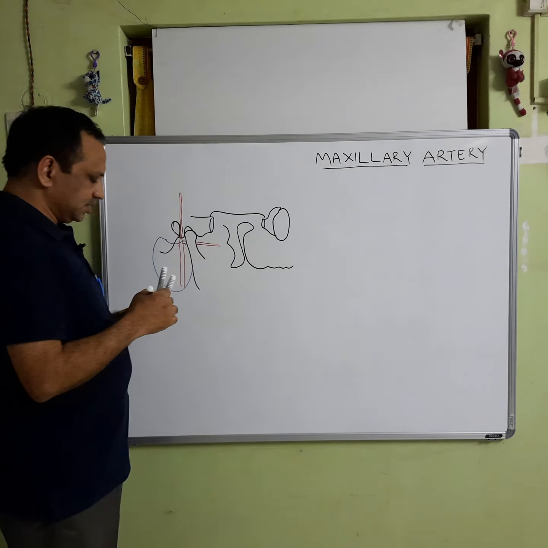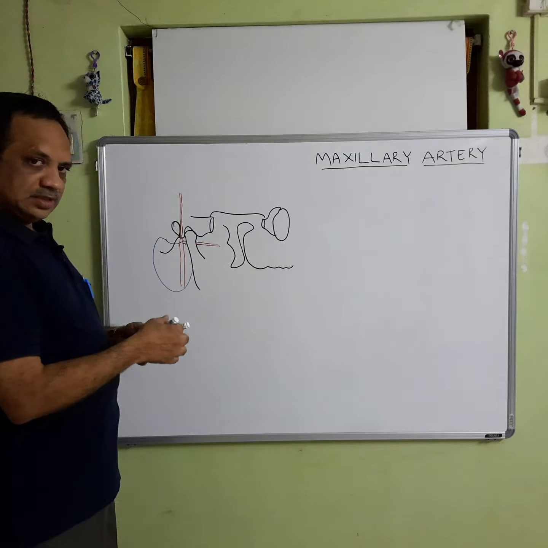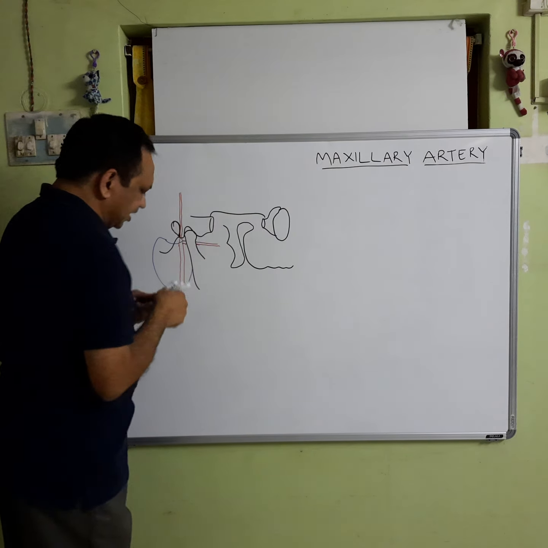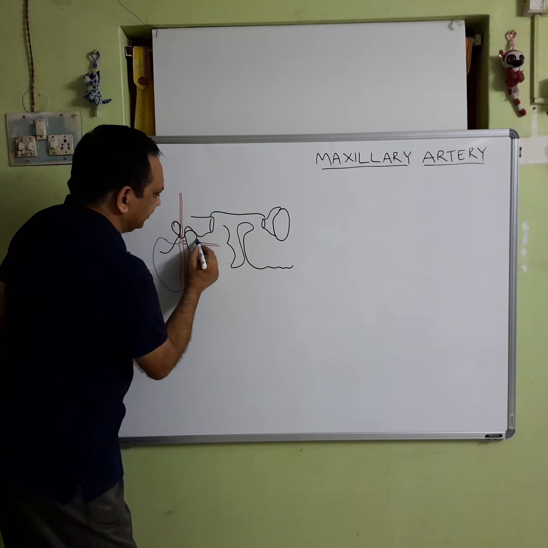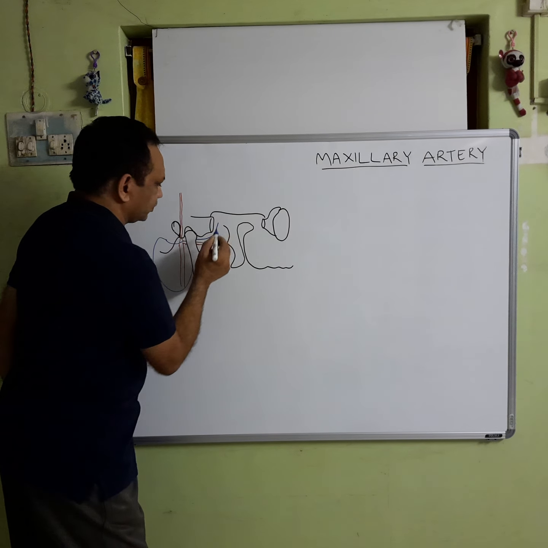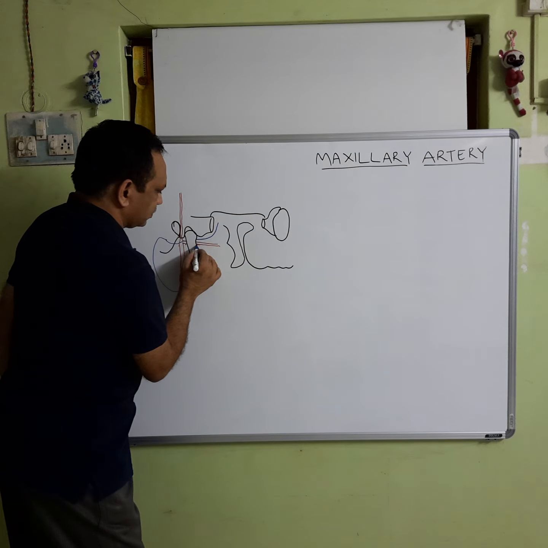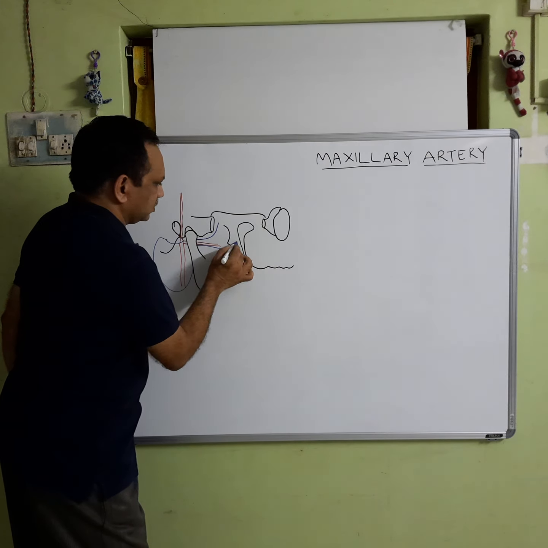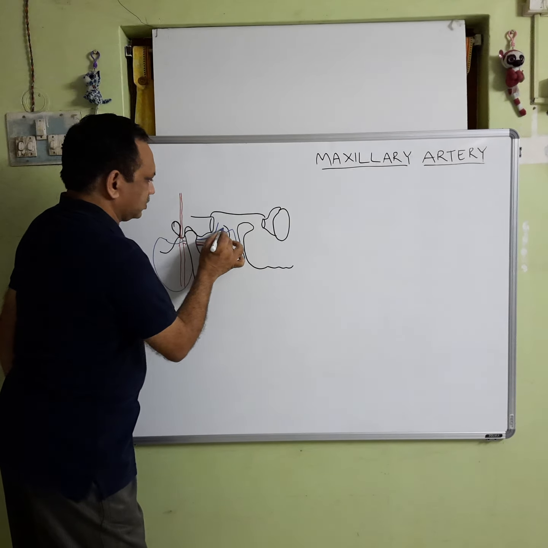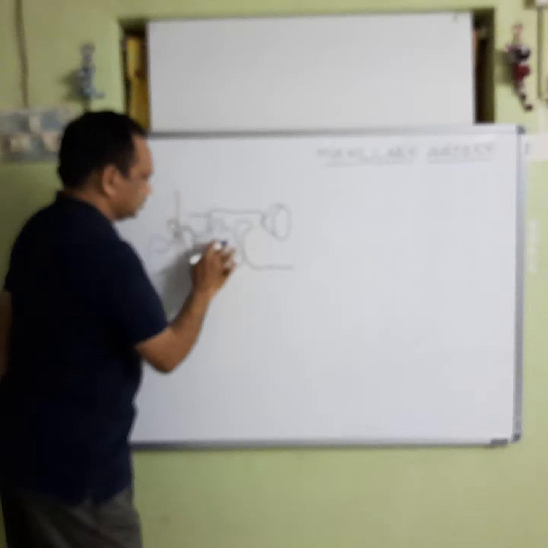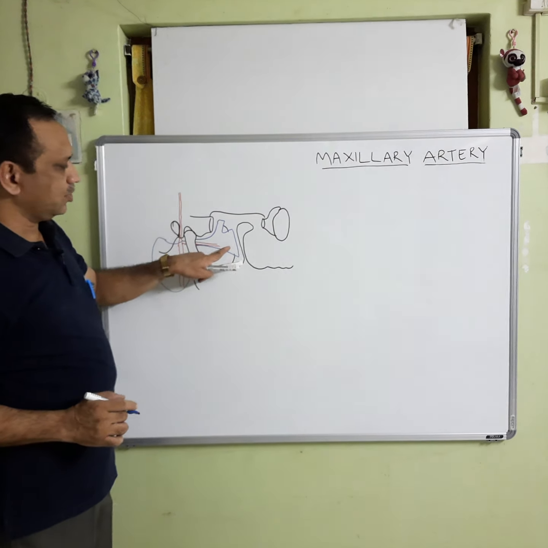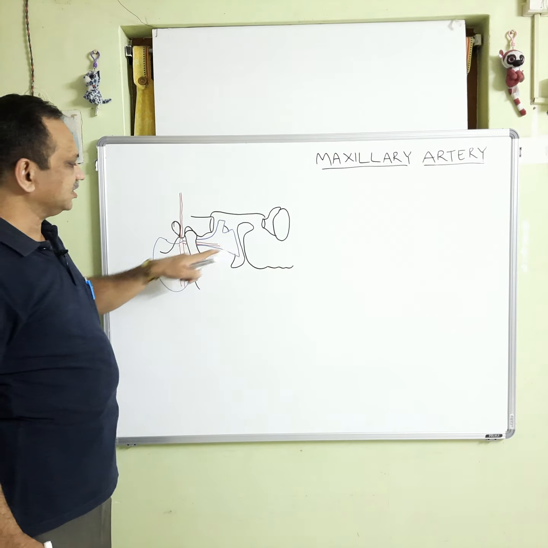Here is the maxillary artery, and here the lateral pterygoid muscle is present like this. So, this is the lower head of the lateral pterygoid muscle.